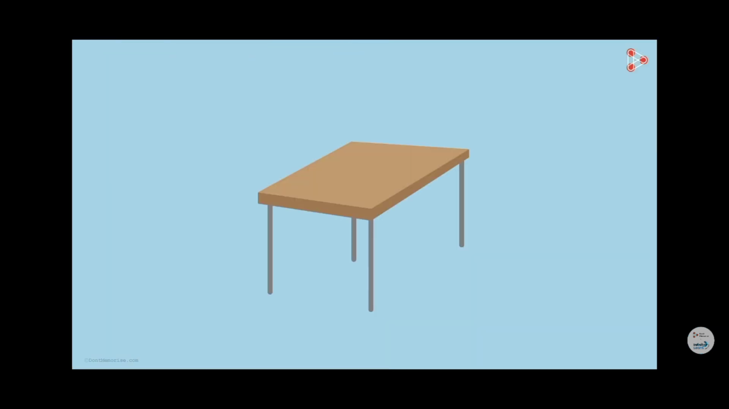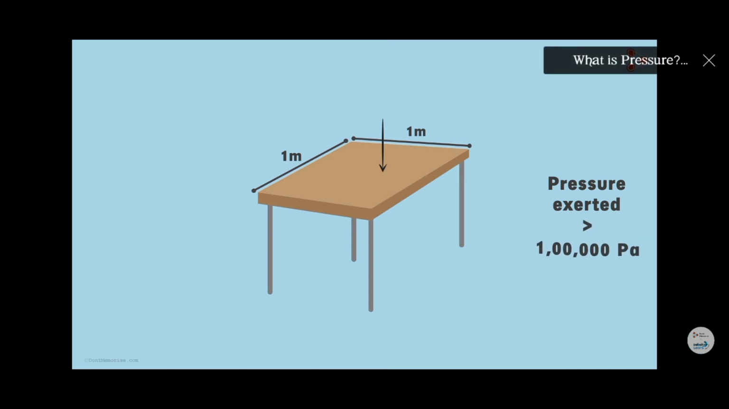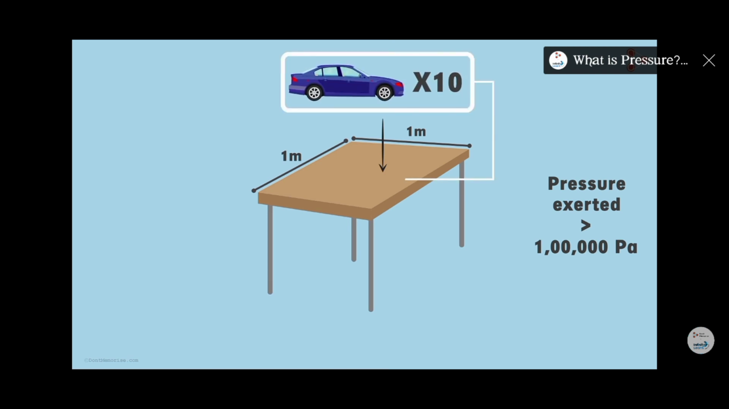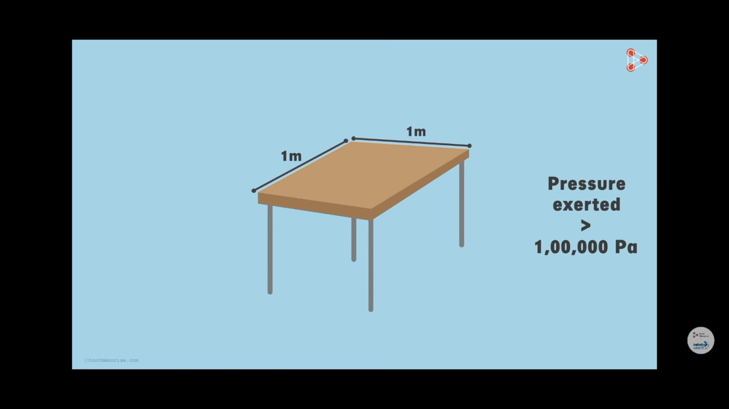For example, if I take a table with the upper surface of 1 by 1 meter, the pressure exerted by the air on the table in the downward direction is greater than 1 lakh pascals. This is equivalent to 10 cars being put on this table. Yes, 10 cars. I know what you must be thinking. Why doesn't the surface collapse under this huge pressure? How does it handle such massive pressure acting down on it?